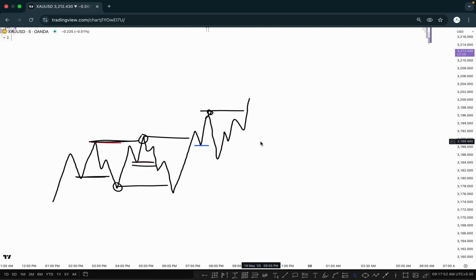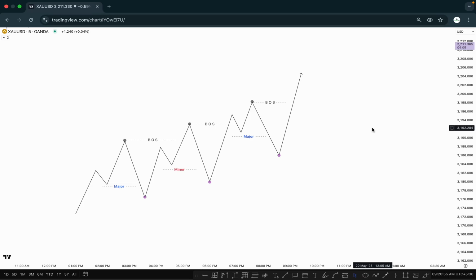Some people get confused at this point because the same thing happened at this point here, and this is our minor inducement in a first pullback, but at this time this has become our major inducement. Why? Let me clear the chart, then you can understand better. Now everything is clear and you will see how the market is working here.